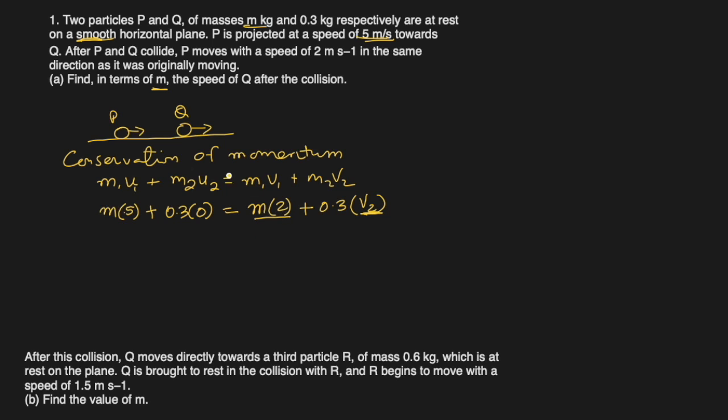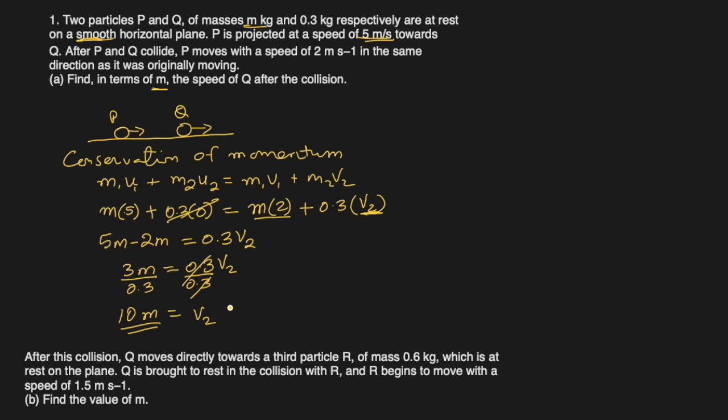So let's bring this 2m to the left side. So it was 5m. We get 2m from this side, and then this is 0. We will not even consider it. Is equal to 0.3 v2. So 5m minus 2m is 3m, equal to 0.3 v2, divide both sides by 0.3. So v2 stays here and it comes out to be 3 divided by 0.3, which is 10m. So the velocity of Q in terms of m is 10m.